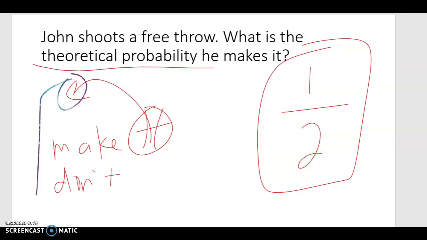When you watch the NBA or high school or college basketball, and they throw out that his free throw percentage is 67%, that's empirical probability. That's a different video. Theoretical probability is assuming that everything has an equal chance of happening. It's an equal chance of making that basket and not making that basket. Theoretically, John has a 1 out of 2 chance.